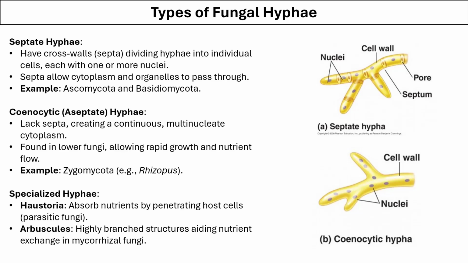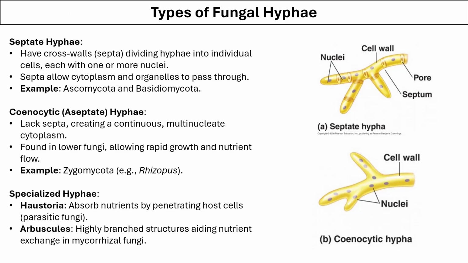The first kind is the septate hyphae. In septate hyphae, there are cross walls dividing the hyphae into individual cells, each with one or more nuclei. Septa allow the cytoplasm and organelles to pass from one cell to another. An example of this kind of structure is seen in Ascomycota and Basidiomycota.